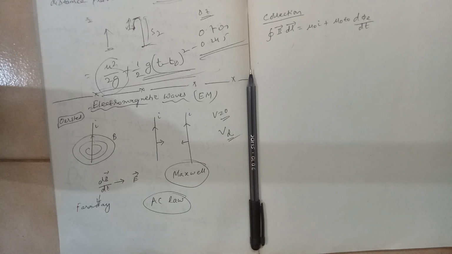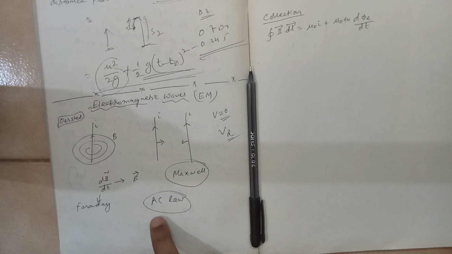On this, a scientist by the name Maxwell started doing some research, and while he was studying this process, he noticed there are some inconsistencies in the Ampere circuital law.